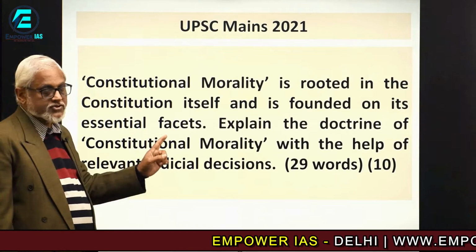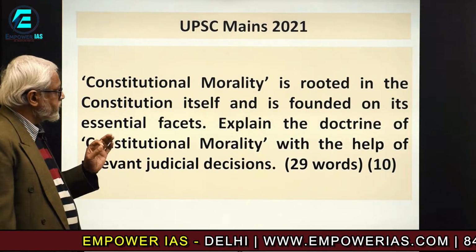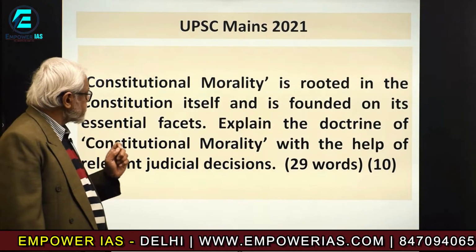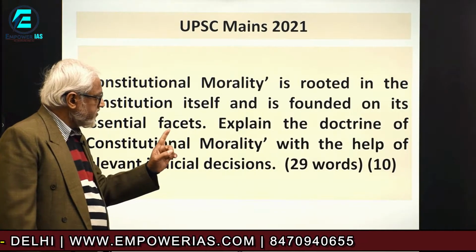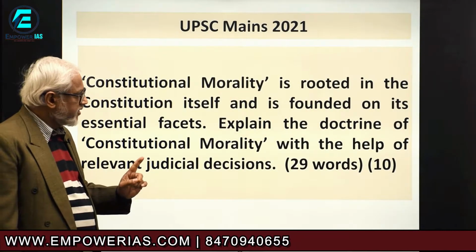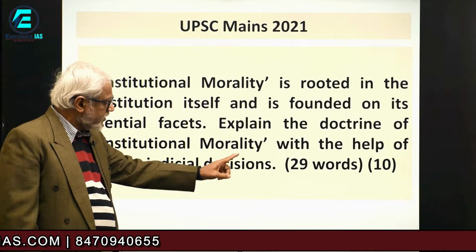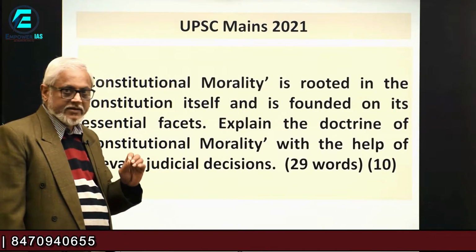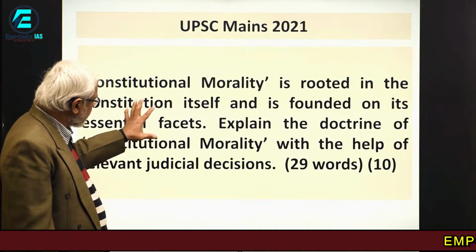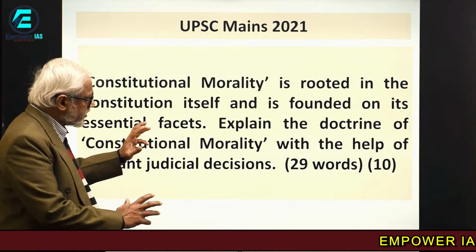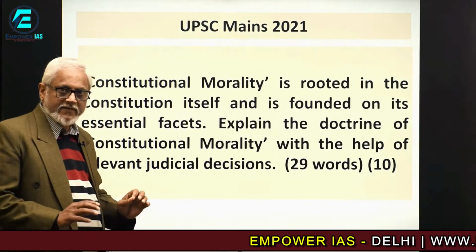This is a question from UPSC Mains 2021. The question is: constitutional morality is rooted in the Constitution itself and is founded on its essential facets. Explain the doctrine of constitutional morality with the help of relevant judicial decisions. You may notice that this question is 29 words and the marks is only 10 marks. Now you will have to understand the actual expectation of this question. That means you have to decode 29 words within 20 or 25 seconds, and then you have to start writing.